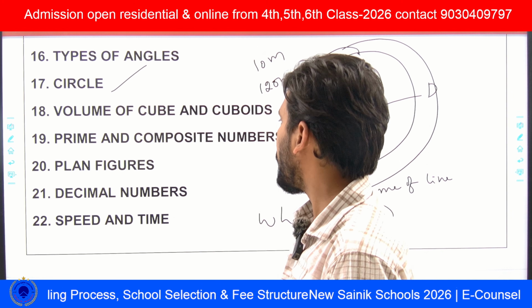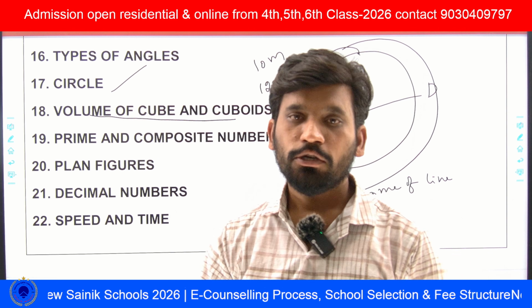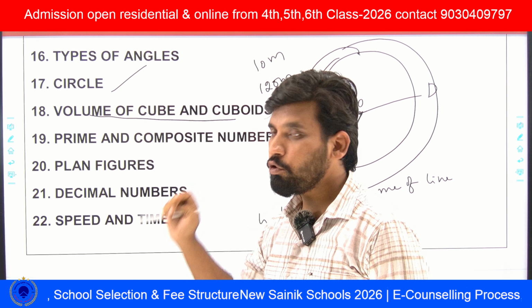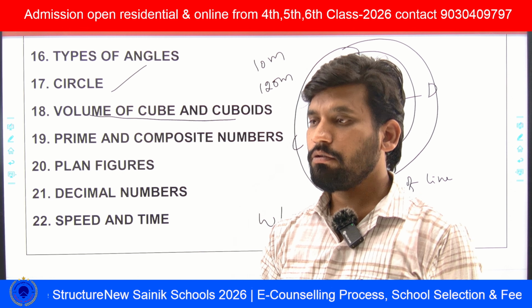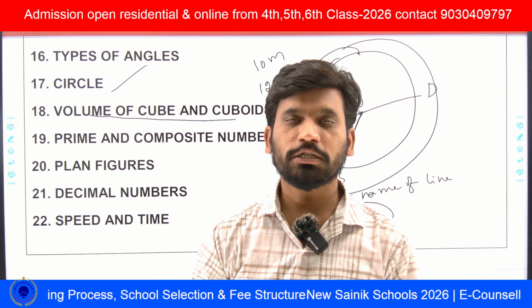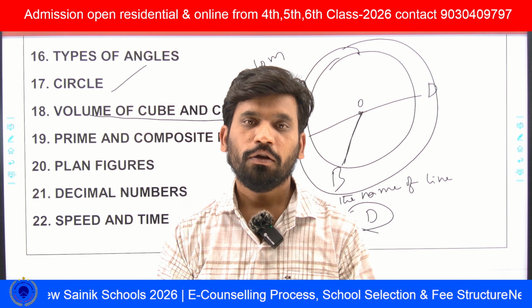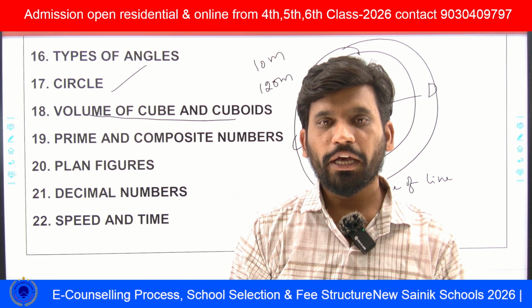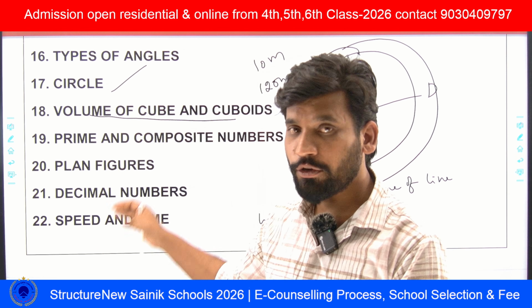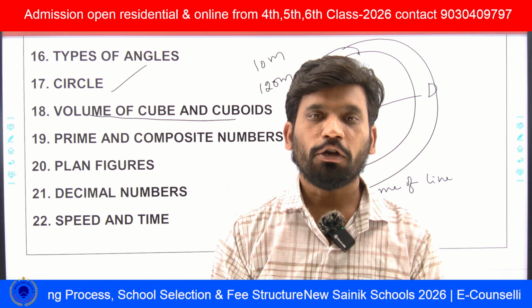Next, volume of cube and cuboids. These are three-dimensional objects. Most students get confused in cube and cuboids. If he asks a direct question, he will give length, breadth, and height and ask you to find the volume of a cuboid. All of you know how to find the volume of a cuboid, or of a cube, where he will give the side of the cube and you have to find the volume.